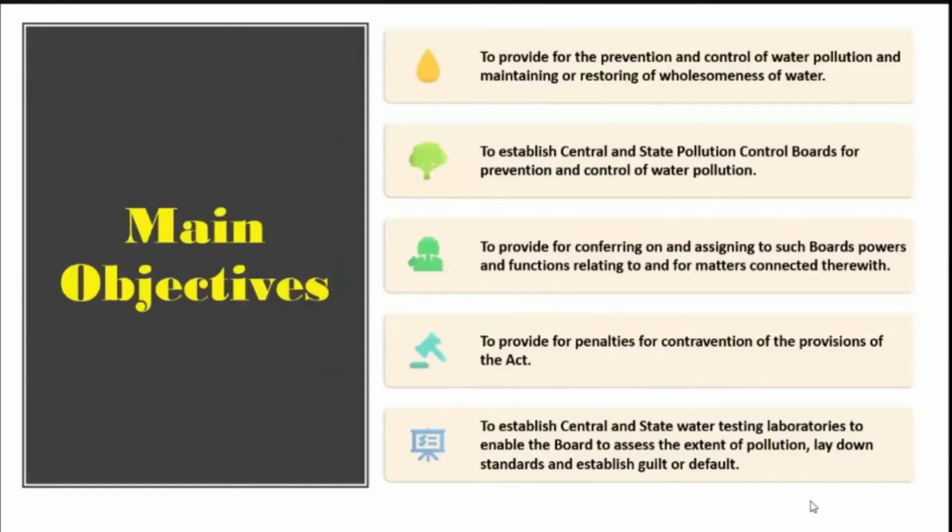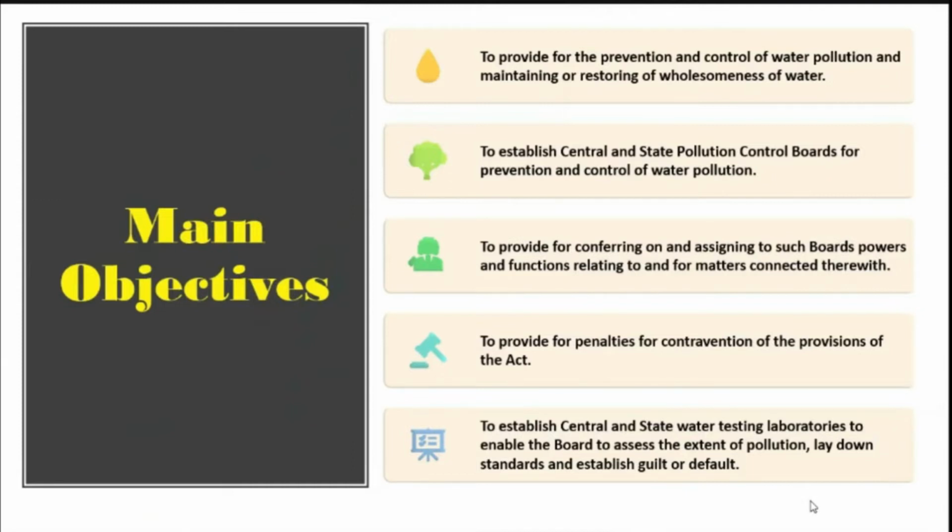So what are the main objectives of this act? Why has this act been established? Basically, to provide for the prevention and control of water pollution and maintaining or restoring the wholesomeness of the environment. So it is basically the maintenance of quality of both surface as well as underground water. Surface and underground water are the main sources of the water that are consumed by various sectors, like the major consuming sector is agriculture, then industry and domestic sectors.